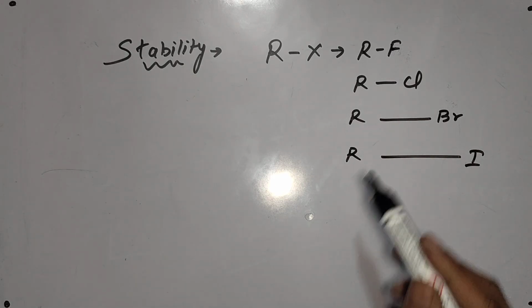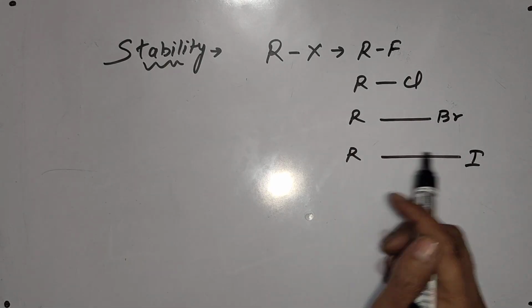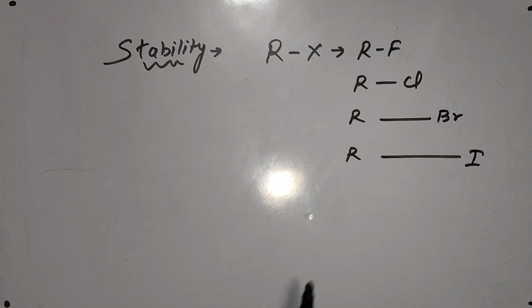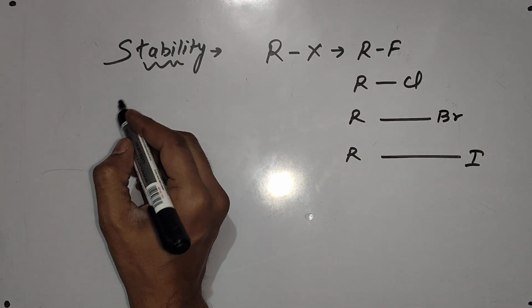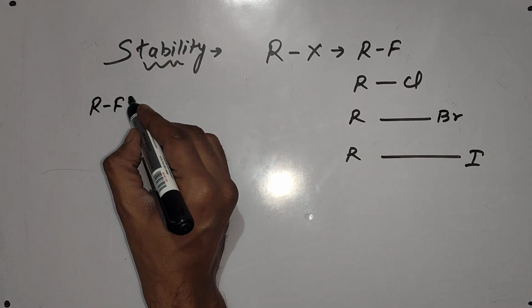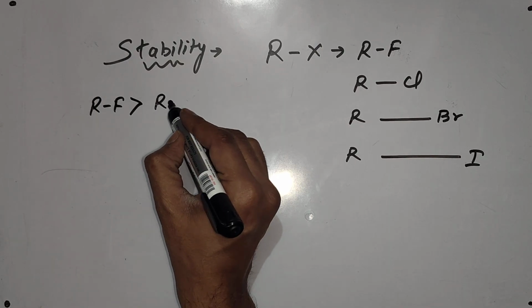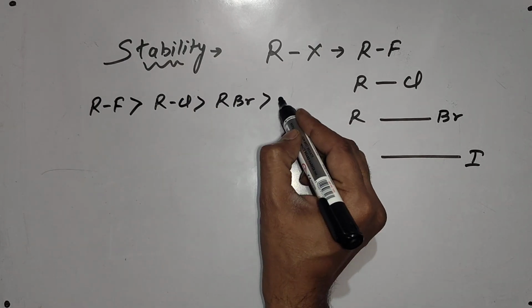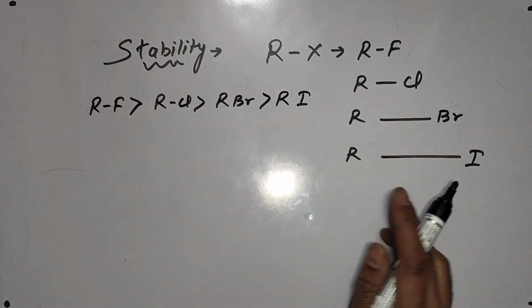Fluoroalkane, chloroalkane, bromoalkane, iodoalkane. Now we can easily answer about their stability. The stability order is this: RF is most stable, then RCl, then RBr, and RI is least stable.